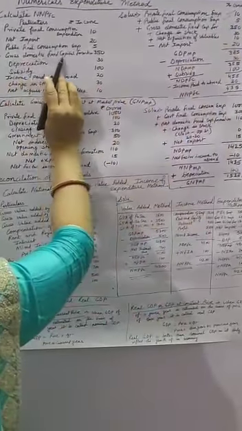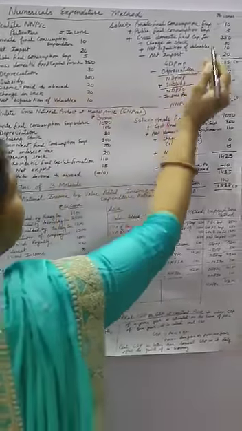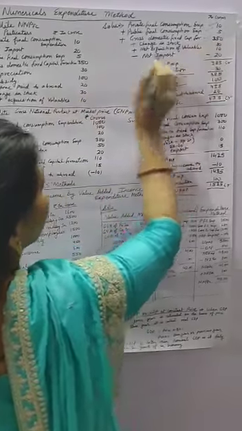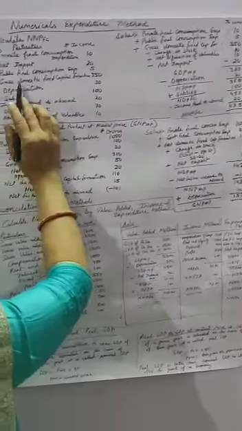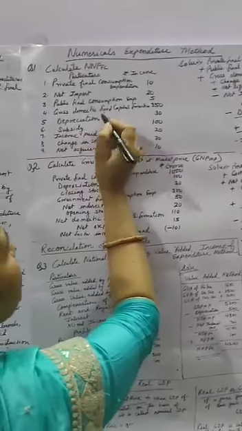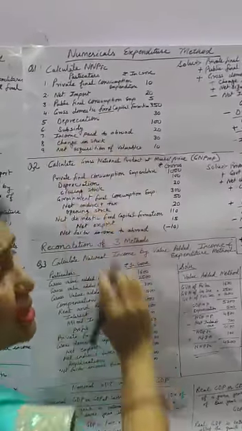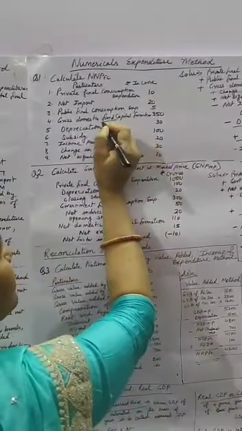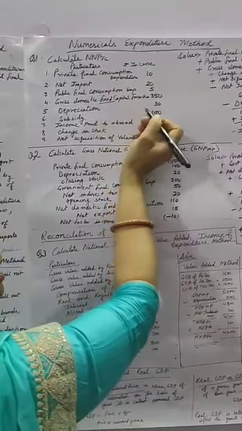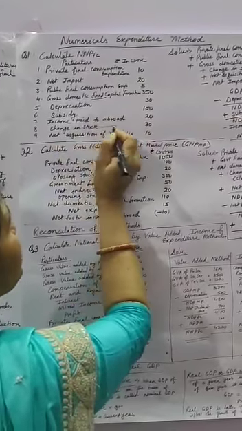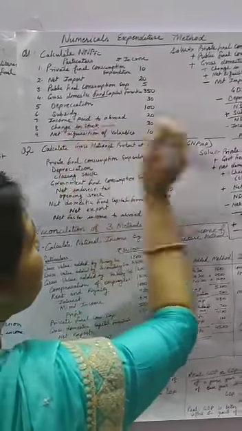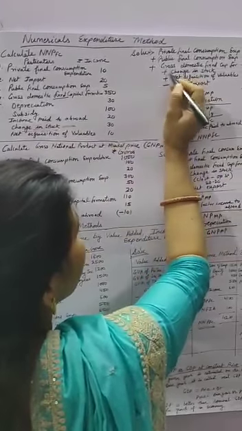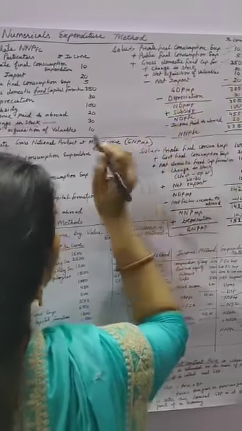Then gross domestic fixed capital formation. Here, in gross domestic capital formation, the word fixed is given. It means fixed capital formation includes only the expenditure on fixed assets. So we have to add the value of change in stock to fixed capital formation.